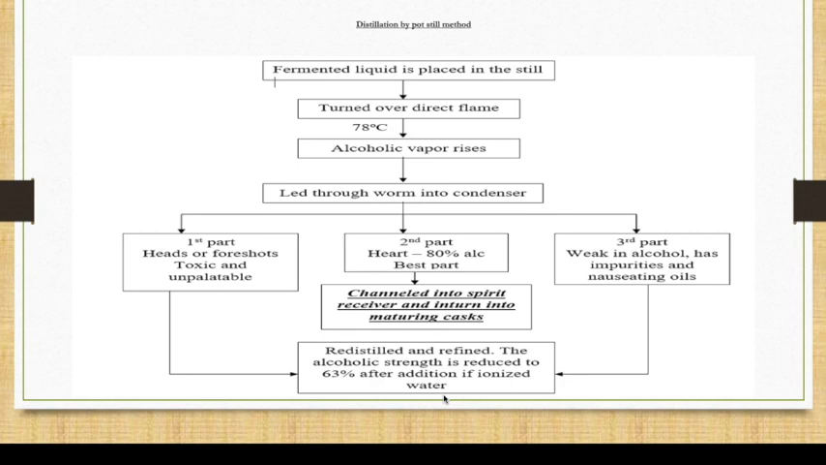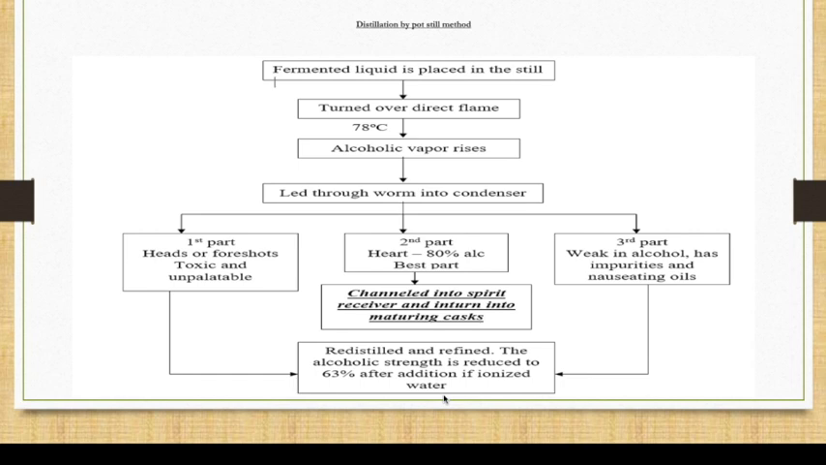Now you have three parts in this. Once you get your condenser output, the first part is called the head or the foreshots, toxic and unpalatable. The second one is the heart, which is 80% alcohol, and the third is the weak part, called the tails. The first part, the head, is toxic and unpalatable. It's not recommended for consumption because it's very harsh and very hard to drink. You can't drink that alcohol.